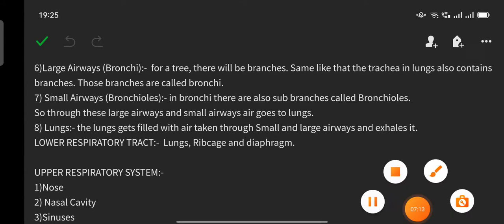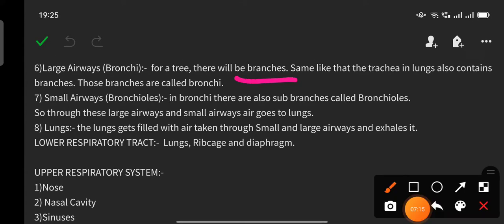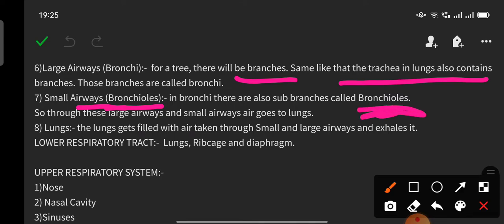See, like for a tree we see there will be branches. In the same way, the trachea in the lungs also contains branches. Those branches are called bronchi. The seventh point is the small airways, that is bronchioles. In the bronchi there are also sub-branches, which are called bronchioles. So through the large airways and small airways, air travels to the lungs.